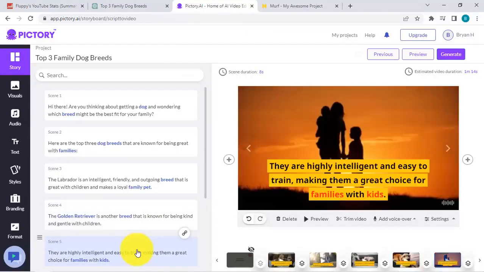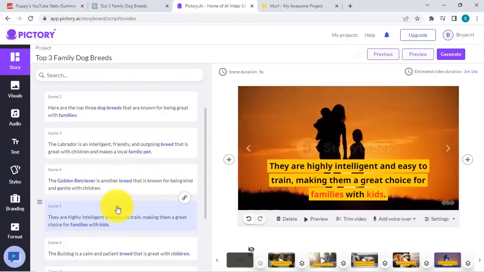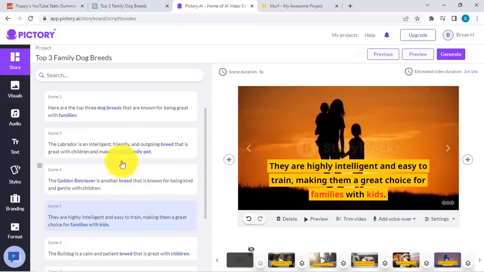Now let's jump over here. This one, great choice for families and kids, but we really want a golden retriever as well to be coherent, to be cohesive with the previous statement.